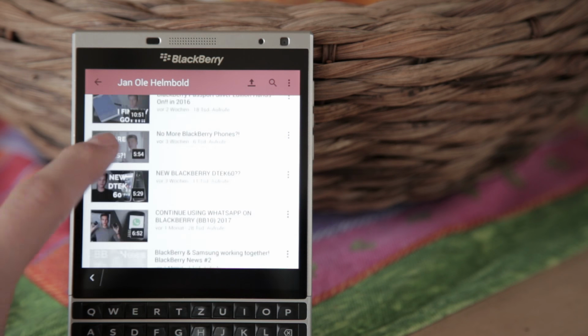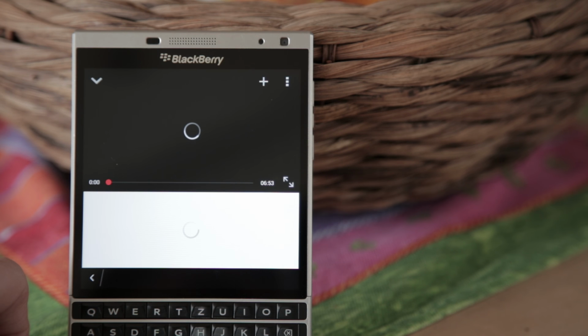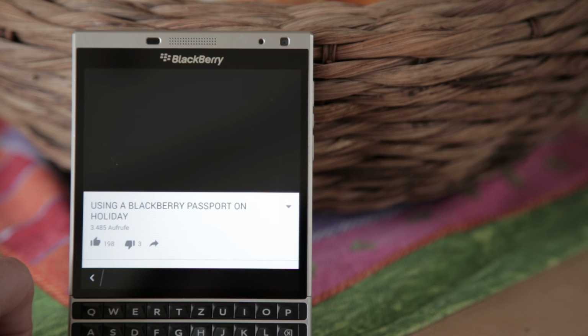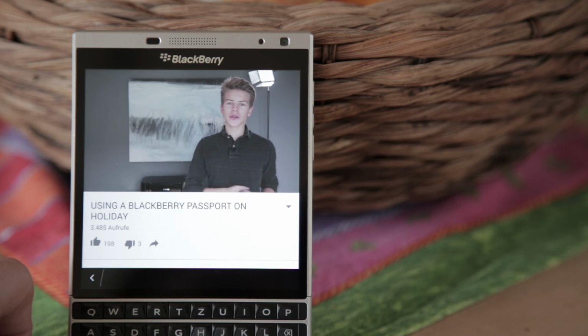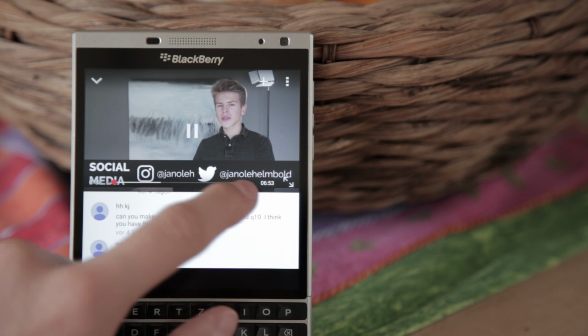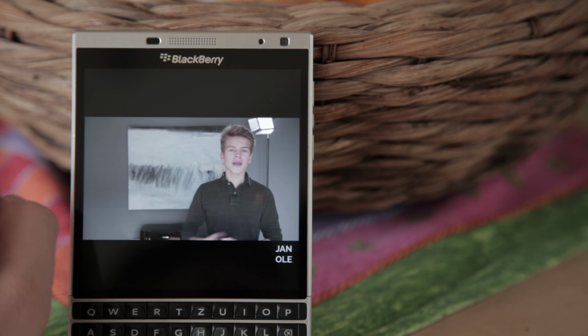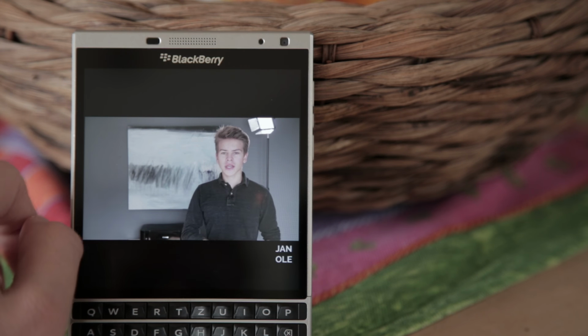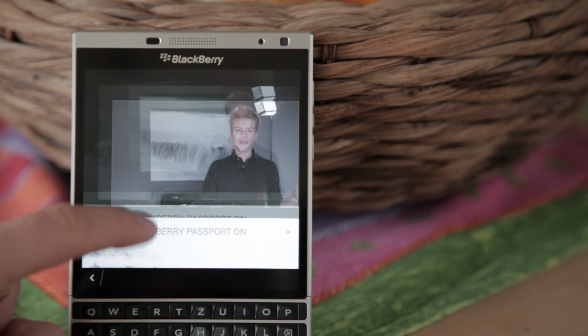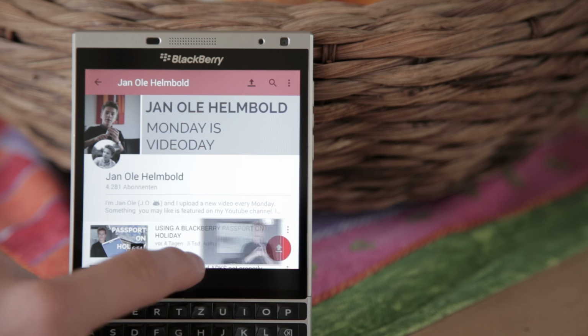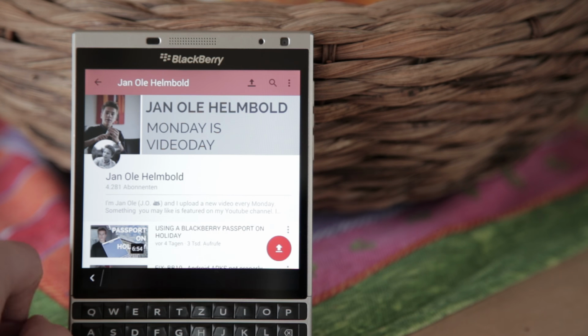If you don't need to do that, if you just watch videos on YouTube, I think something like a native application like FastTube for BlackBerry 10 might just be the better alternative, because it's faster, it's without any stutter, because it's a native app for BlackBerry. So you should check that out. I've also talked about that in my What's on my BlackBerry video that you can check out if you click up there.